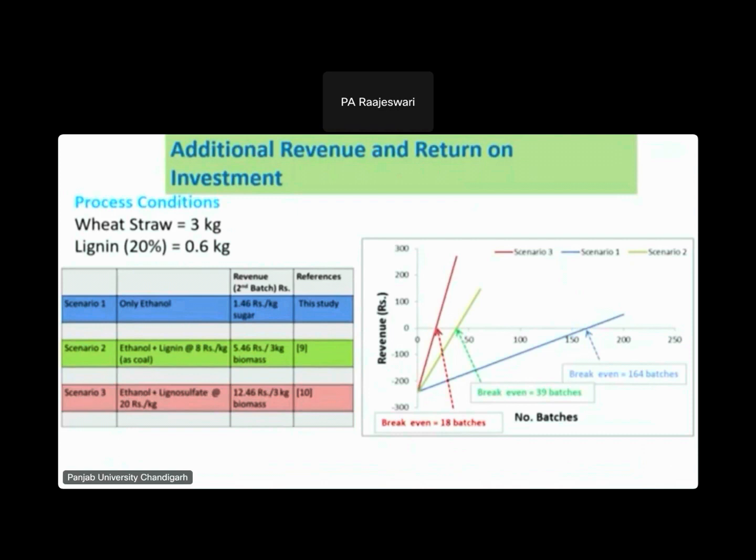We have taken 3 kilograms as a basis, and the lignin content as 20%. So it contains lignin, and based on the lignin, we can sell it at different prices. If you use three scenarios, in the first scenario the break-even will be 168 batches, in the second scenario break-even will be 34 batches, and in the third the break-even is 18 batches.